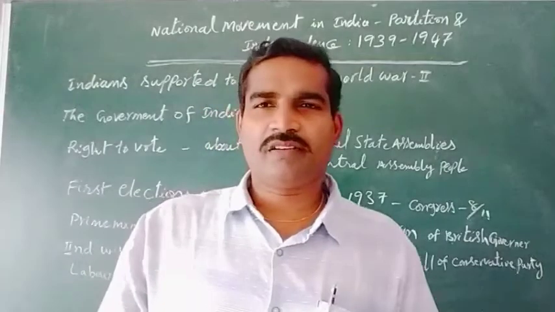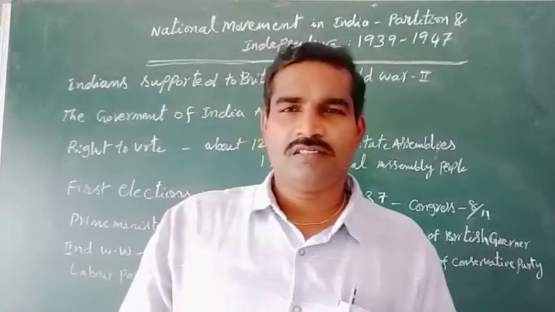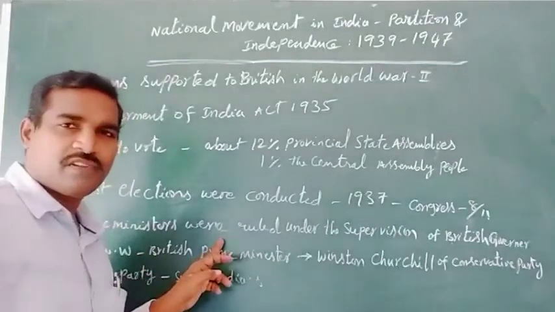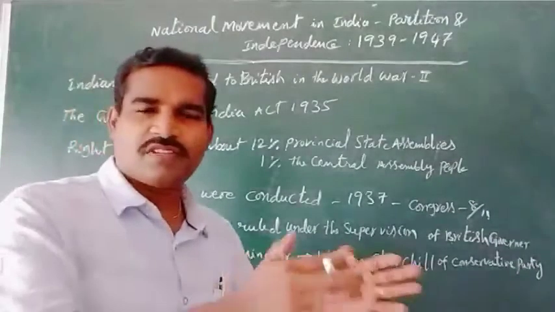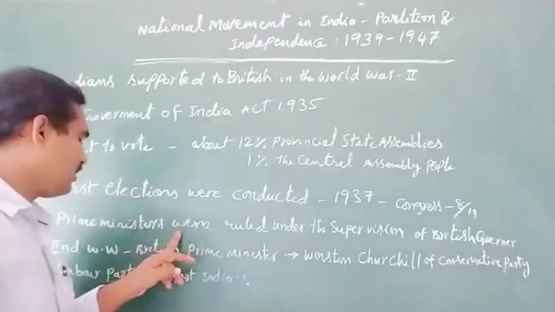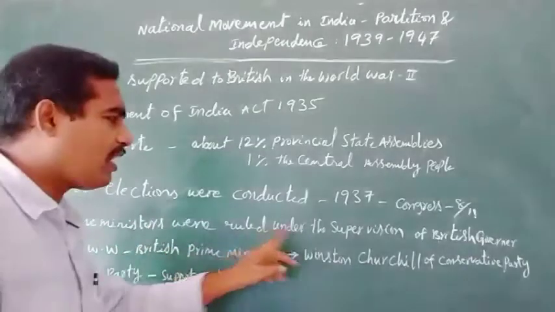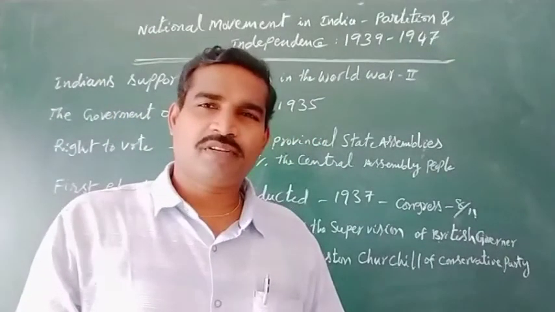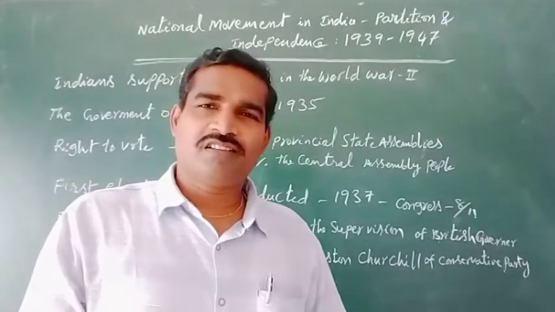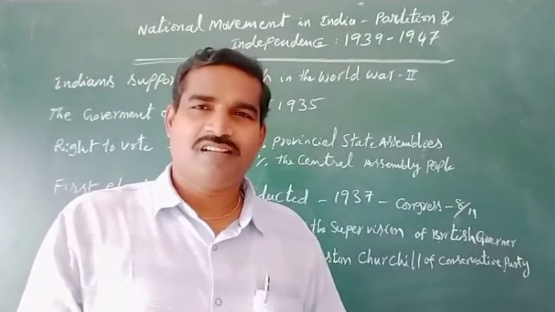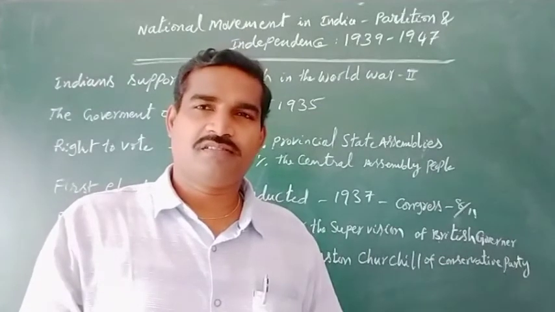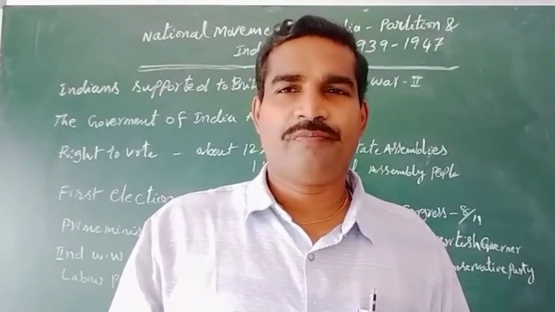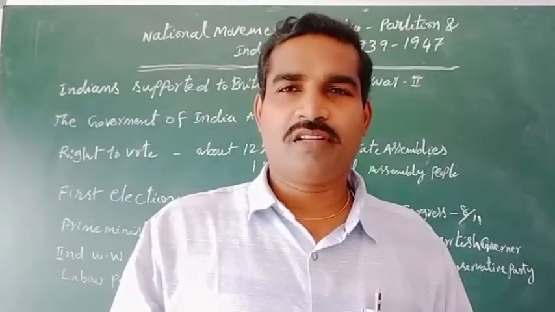According to the 1935 Government Act, whoever won the elections had to rule their provincial assemblies, and the prime ministers ruled under the supervision of the Britishers. Prime minister means what we today call chief minister. At the British time, they called them prime ministers. Understood?